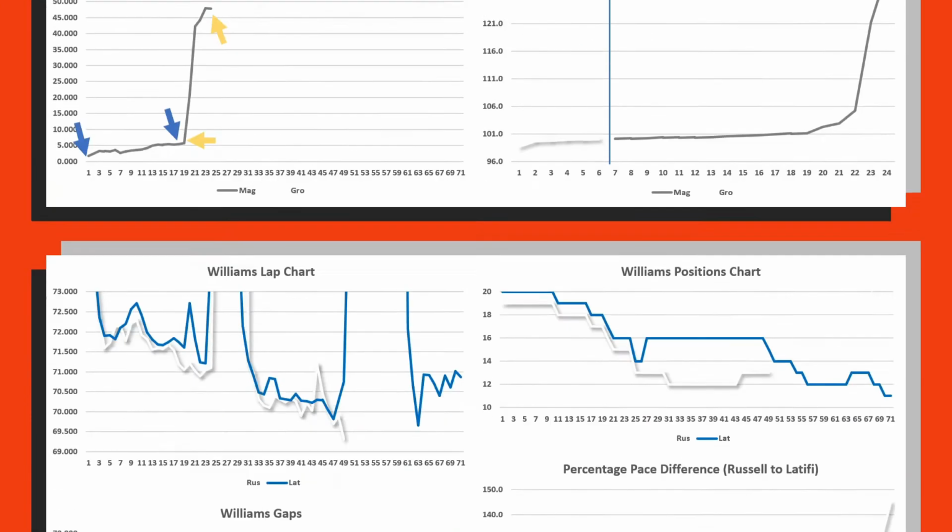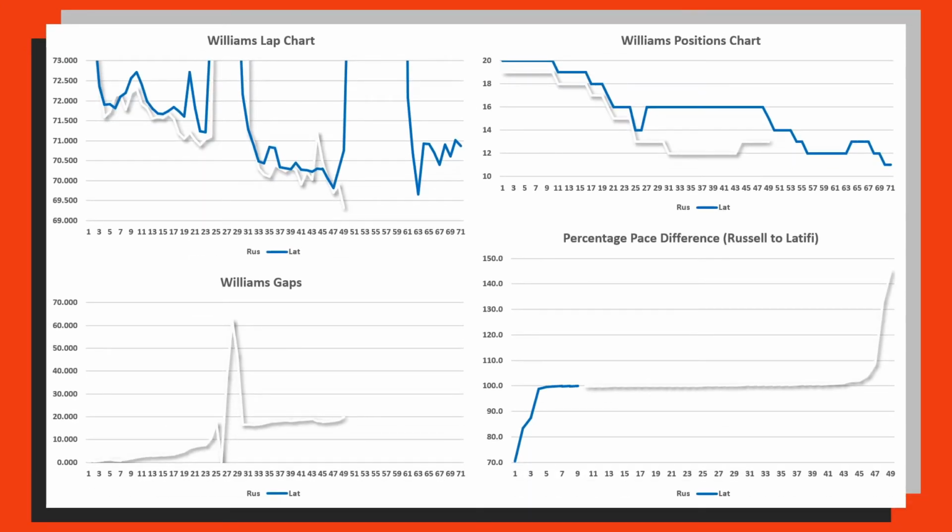And then finally we have Williams here, and again this isn't one that we can take a great deal from, but we have the first section between the two blue lines where George Russell was roughly just going a little bit quicker than Nicholas Latifi, which corresponds to these blue arrows here. And then we have the second section of the race, between these two yellow arrows, where again George Russell is just about going quicker than Nicholas Latifi, with the gap staying around 15 to 20 seconds.